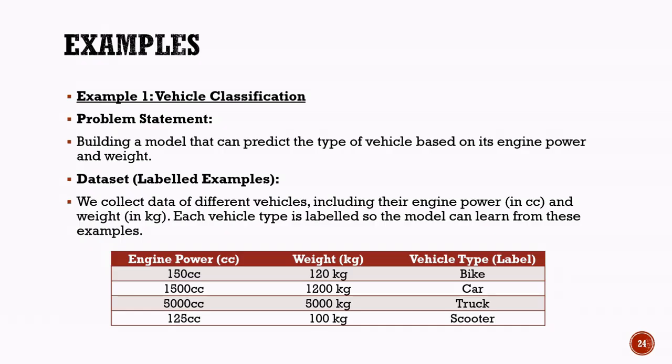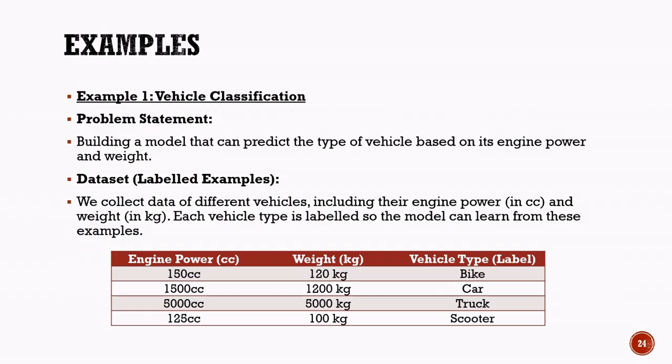For instance, a vehicle with an engine power of 150 cc and a weight of 120 kilograms is labeled as a bike. A vehicle with an engine power of 1500 cc and a weight of 1200 kilograms is labeled as a car. Similarly, larger vehicles with higher engine power and weight may be labeled as trucks, while lighter vehicles may be labeled as scooters.